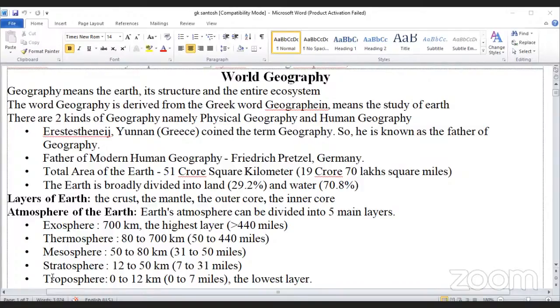Eratosthenes of Greece coined the term geography, so he is known as the father of geography. Father of modern human geography: Friedrich Ratzel, Germany. Total area of Earth is 51 crore square kilometer, 19 crore 70 lakh square miles. The Earth is broadly divided into land 29.2% and water 70.8%.